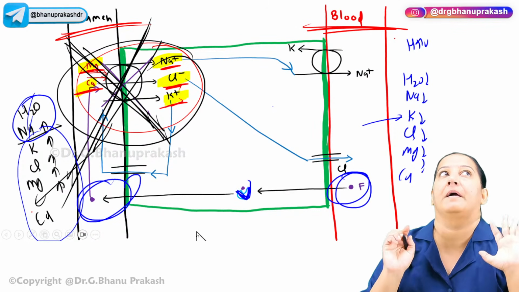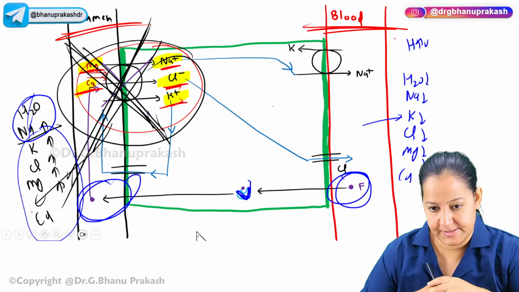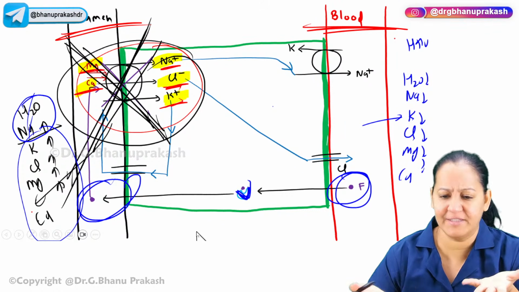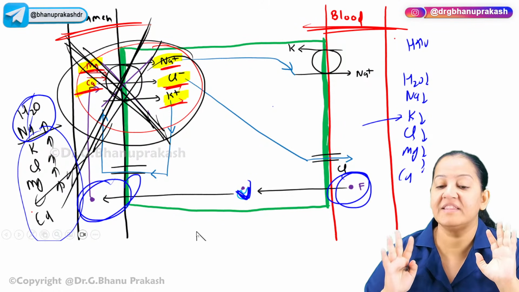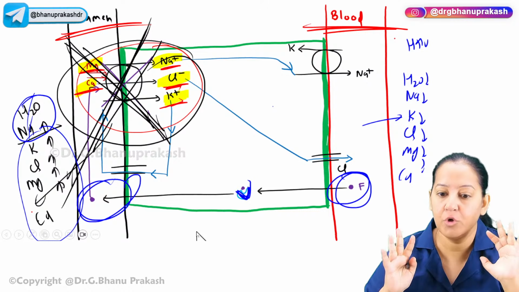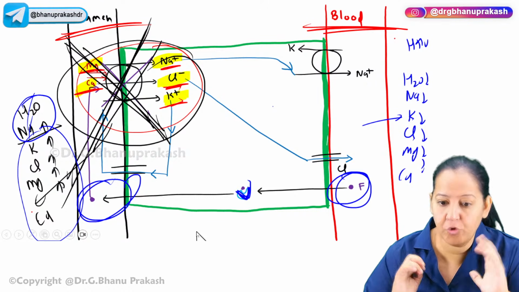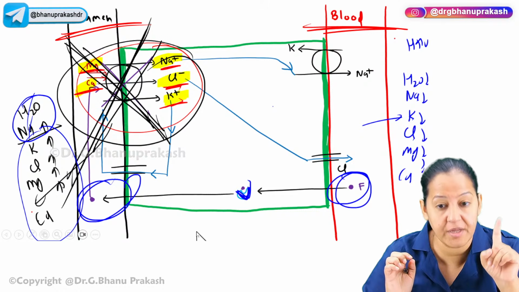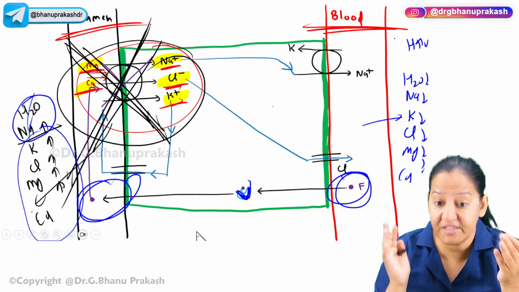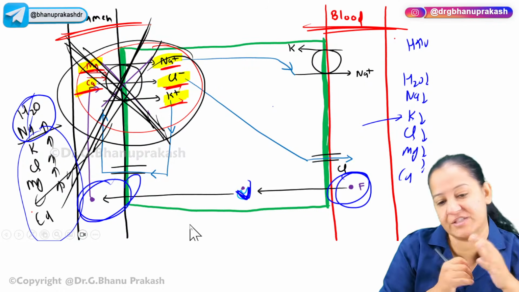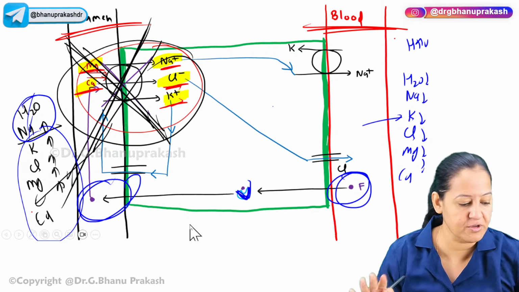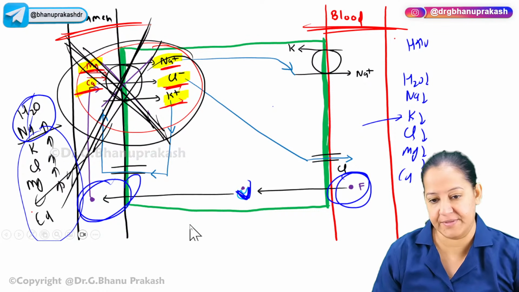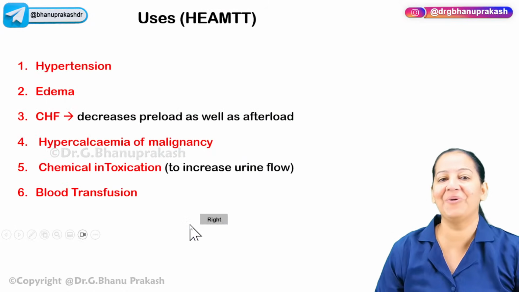Say, ma'am, loop diuretics or Lasix or furosemide, the prototype drug. What do they do? They act on the ascending limb of the loop of Henle. They inhibit a transporter there. What is the name of the transporter? The sodium potassium 2 chloride transporter, which is present on the luminal surface of the cell. They just inhibit it, and because of that they cause diuresis. Everyone got it? If you got it, it's good.